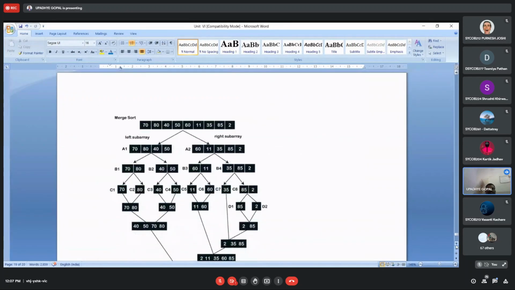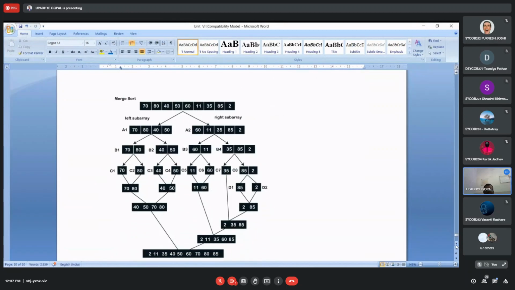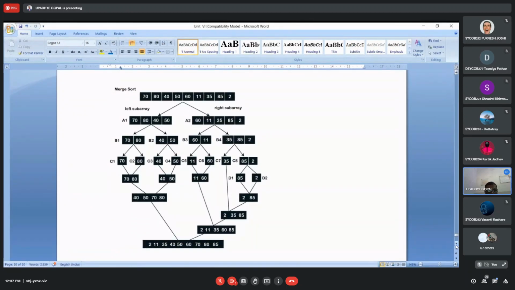We have divided the elements and we have merged the elements. Okay, so divide and merge. Merge means conquer. Okay, so same thing we have applied in this particular context.